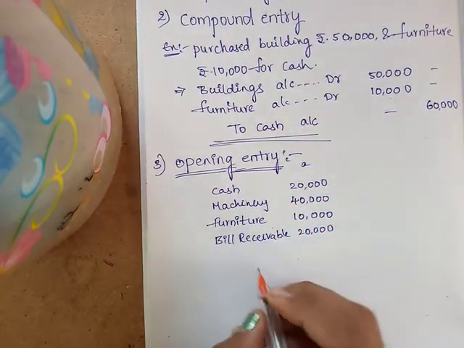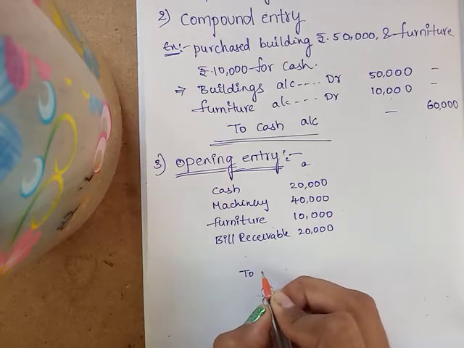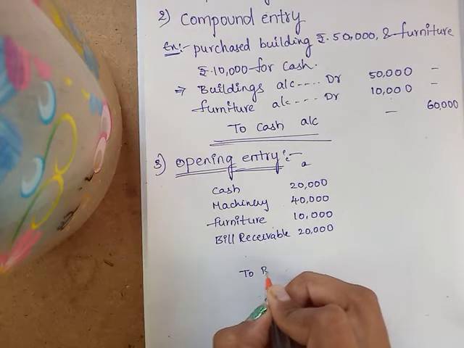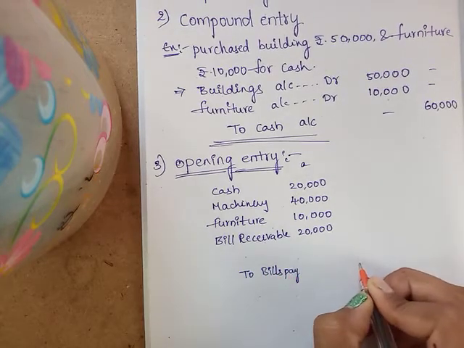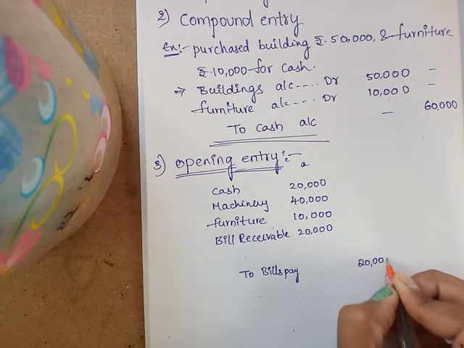Now leave some space and come to the creditors. To bills payable, that amount is 20,000.